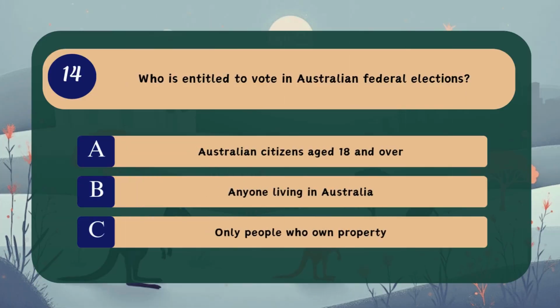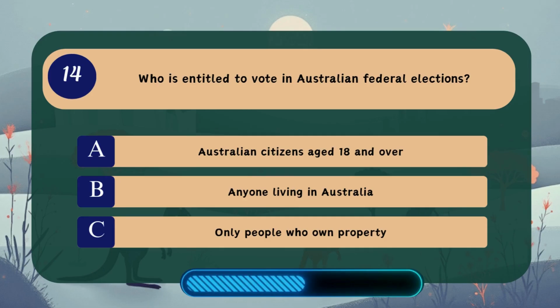Question 14. Who is entitled to vote in Australian federal elections? A. Australian citizens aged 18 and over. B. Anyone living in Australia. C. Only people who own property.